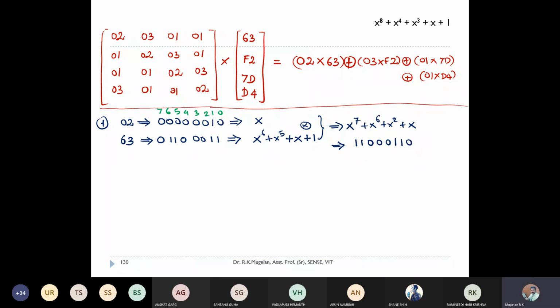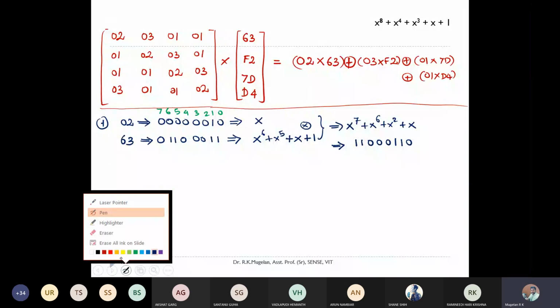Right. I'll be getting 1, 1, 0, 0, 1, 1, 0. This is what you'll be getting as output here. Is it clear, guys? Up to this step? If it is clear, raise a hand. This is clear. Simply converting them into binary, then polynomial arithmetic, and I'm multiplying. No issues. Now I'm going for my second one.